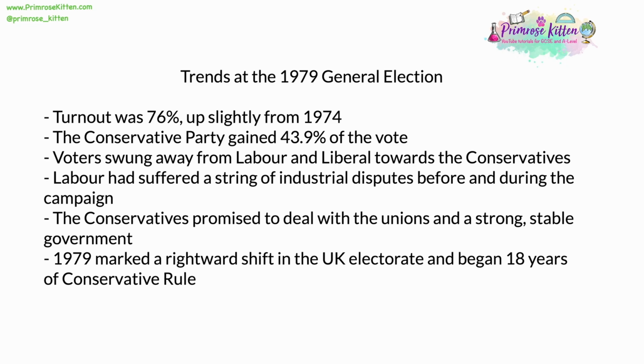Overall, we can say that 1979 marked a very much rightward shift in the UK electorate. It began 18 years of Conservative rule consecutively, firstly under Margaret Thatcher and then after 1990 under John Major. The old style of politics, especially for the Labour Party, where they were dependent on and constantly grappling with the trade unions, was ended. From 1979, the UK became less of a trade union economy and became more and more one driven by consumerism.